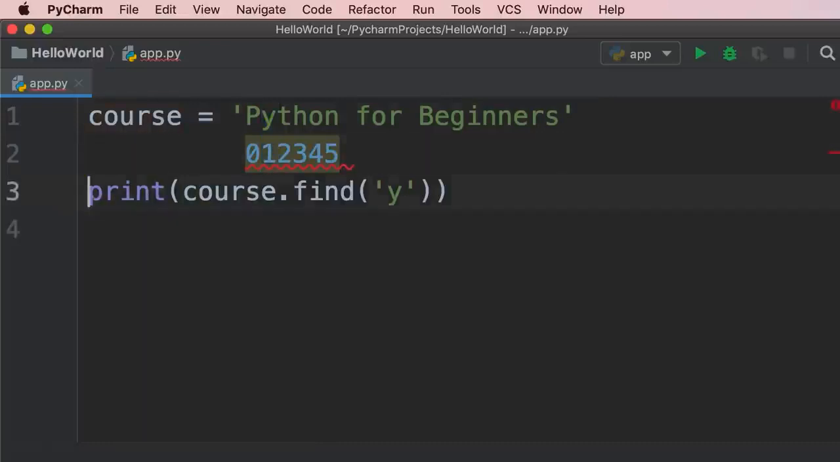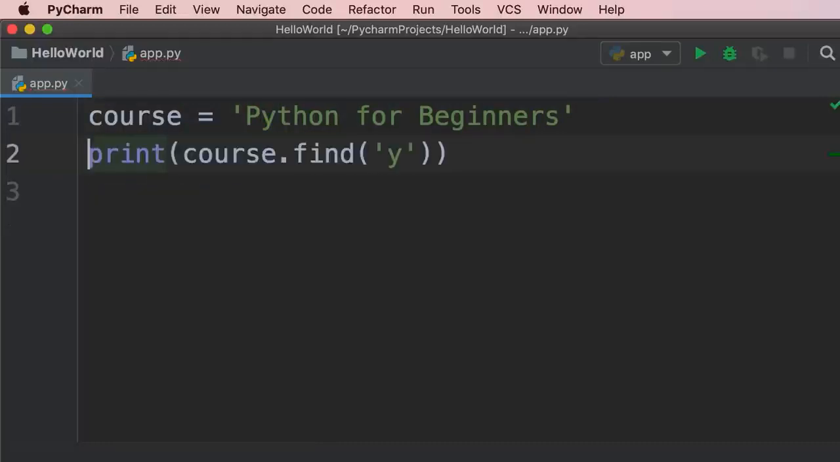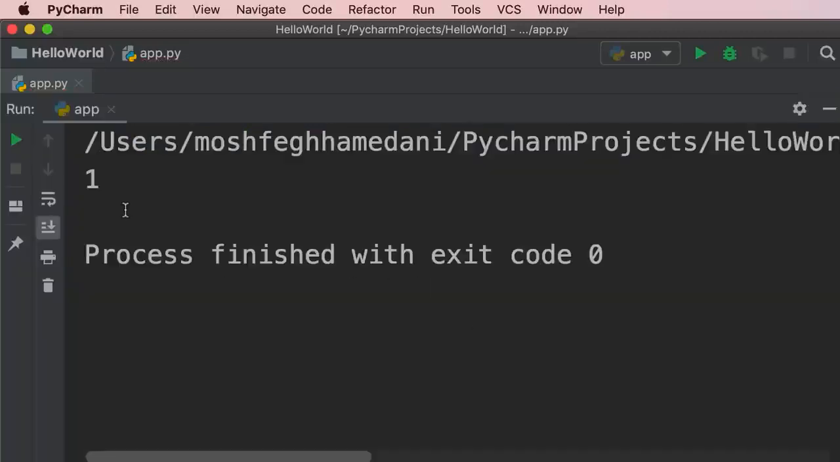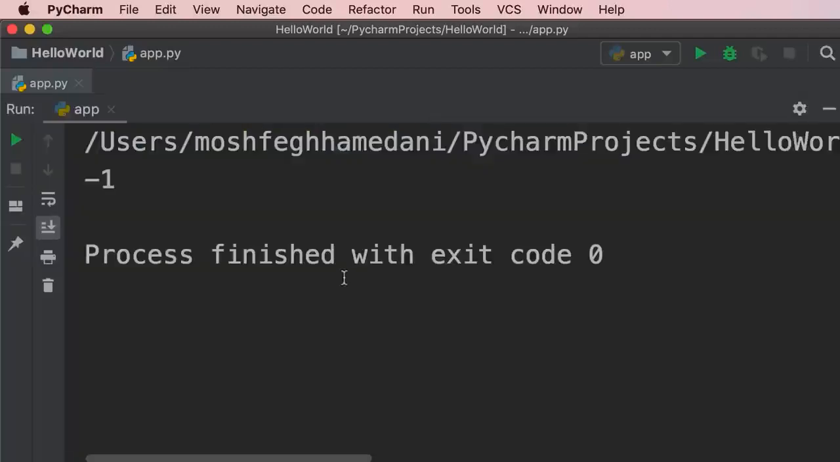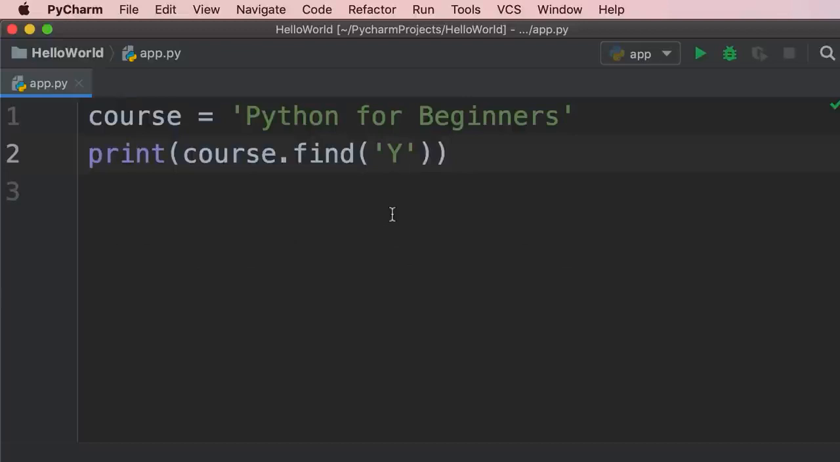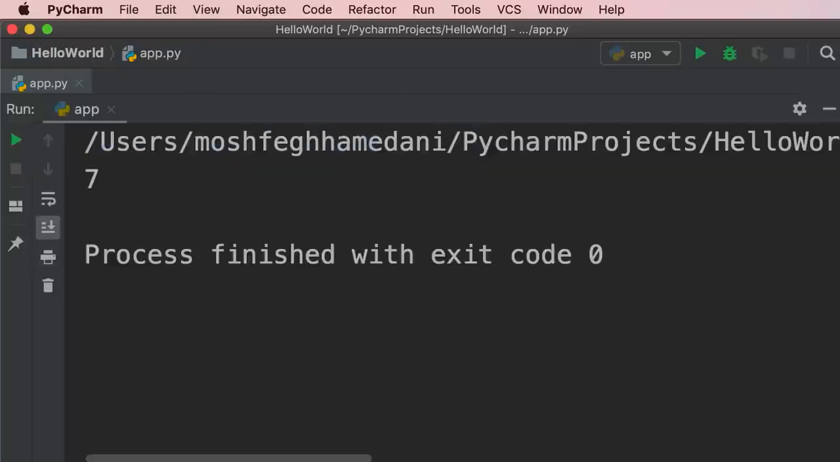Take a look. First, I'm going to delete this line. We don't need it anymore. Also, let's delete this line. Let's run the program. There you go. Now, as I told you before, Python is sensitive to lowercase and uppercase letters. So if I pass an uppercase Y here, this find method returns -1 because we don't have an uppercase Y in this string. We can also pass a sequence of characters, for example, "for". So this will return the index of the word "for". Take a look. So it's 7.